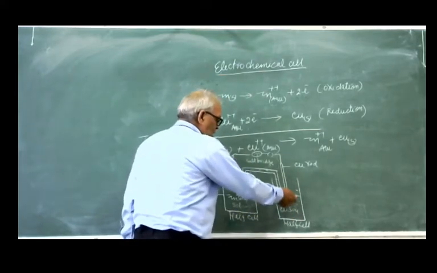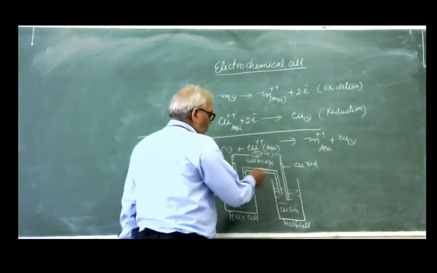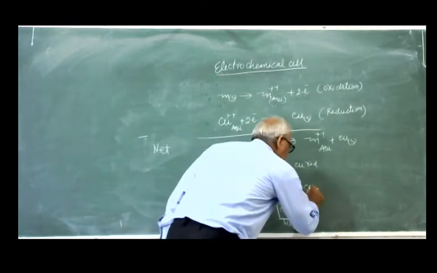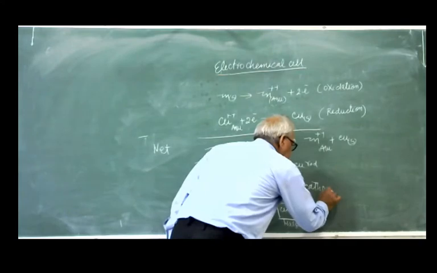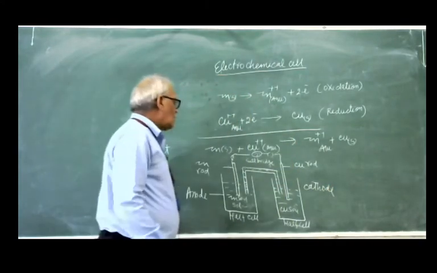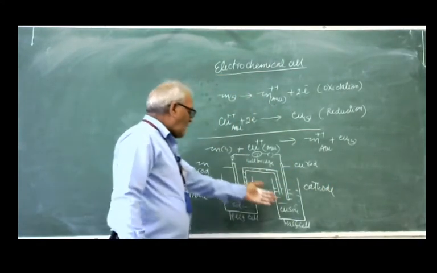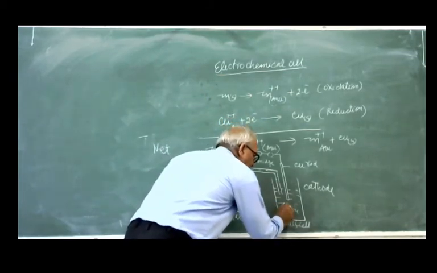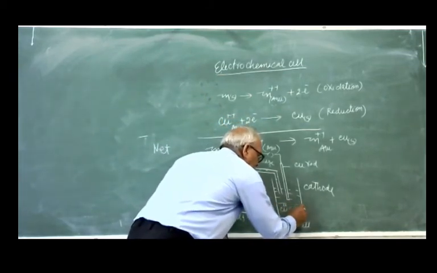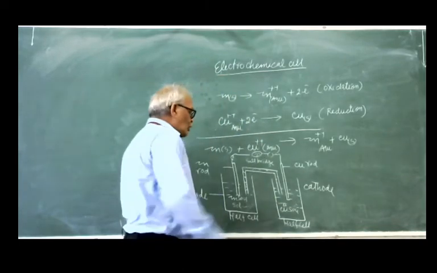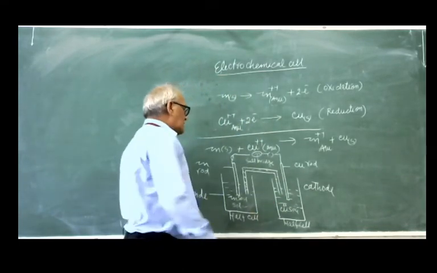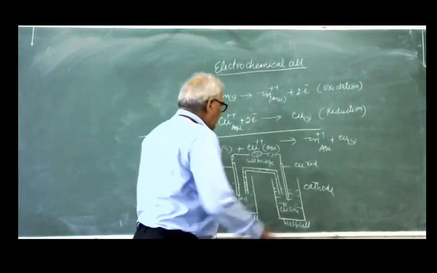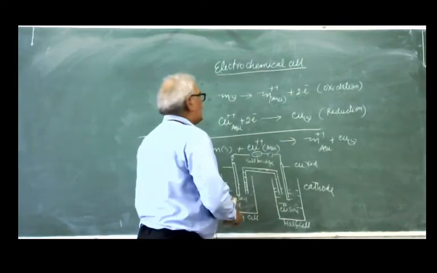Here the copper ions are present. The electron will move toward the cathode. This is the cathode. Copper sulfate means copper ion and sulfate ion. The copper ion will take the electrons coming out of the zinc electrode, so it will change into copper metal.